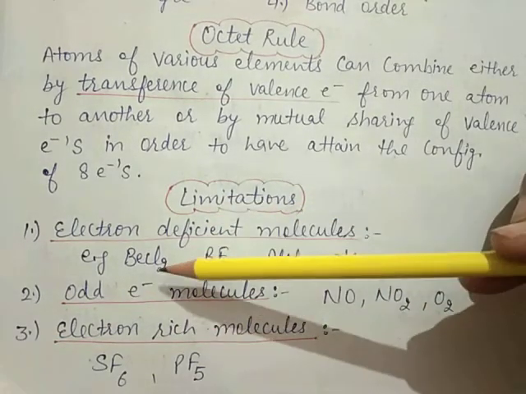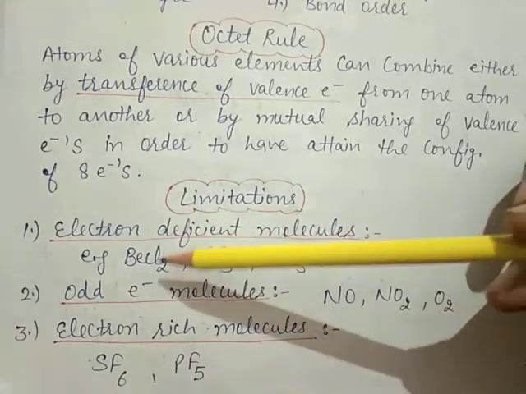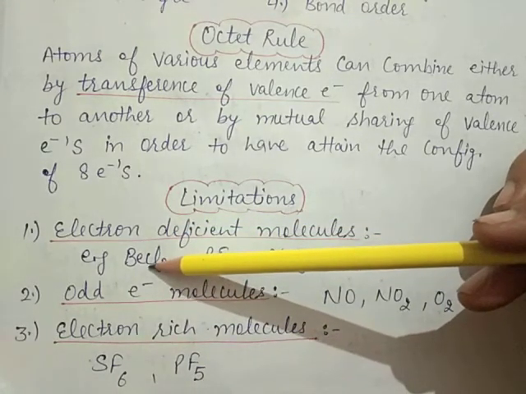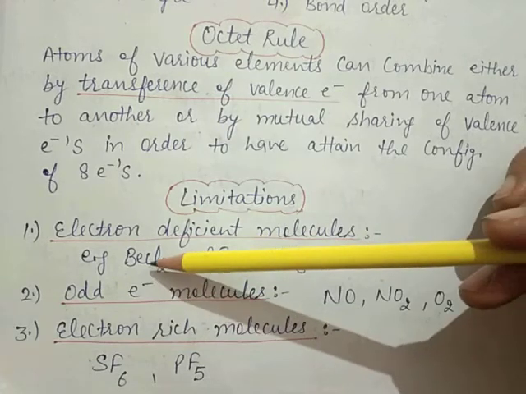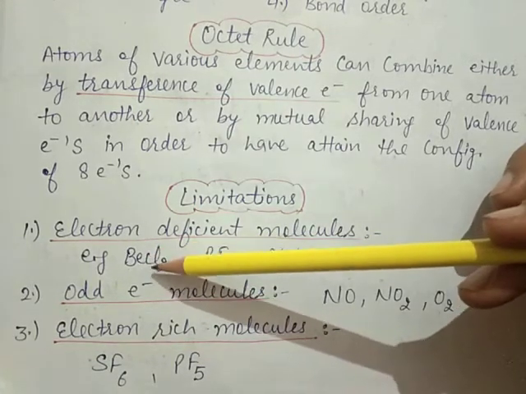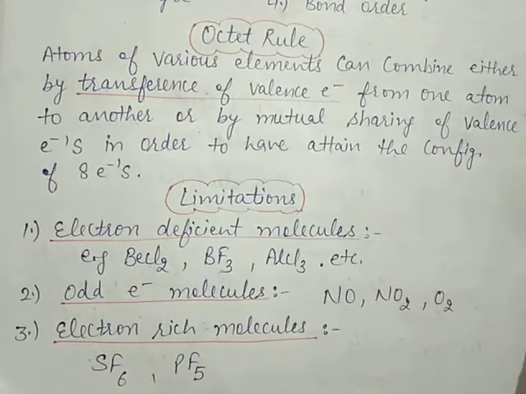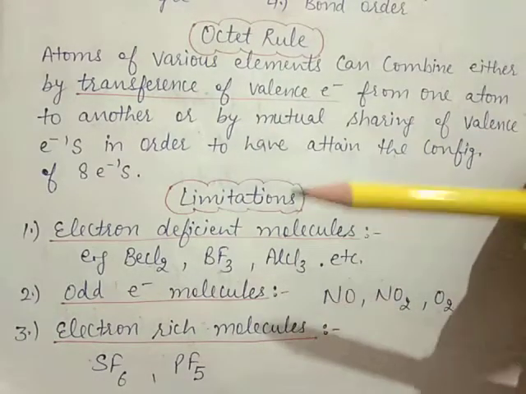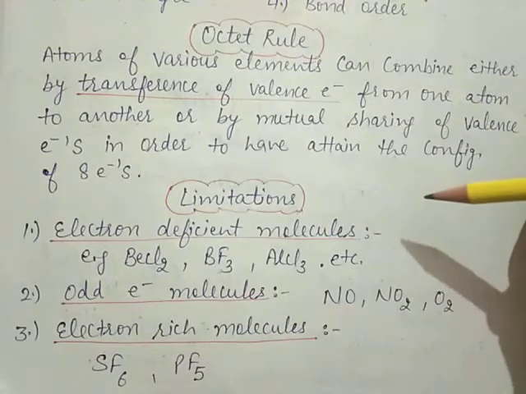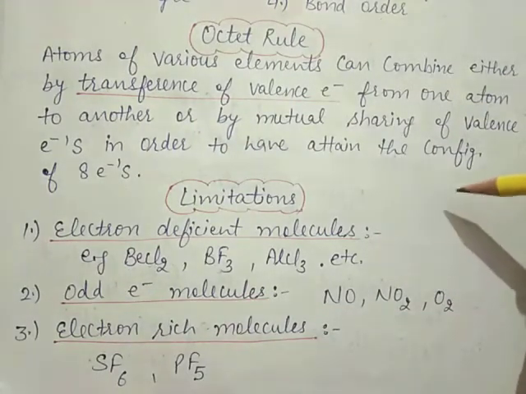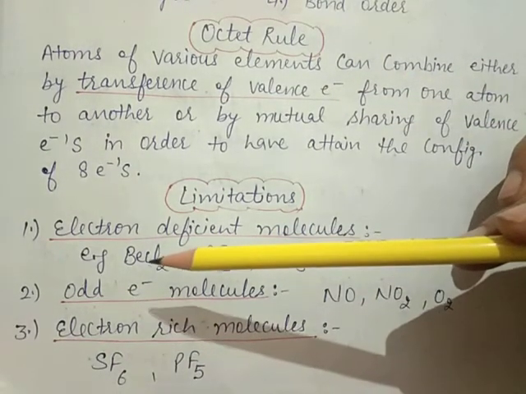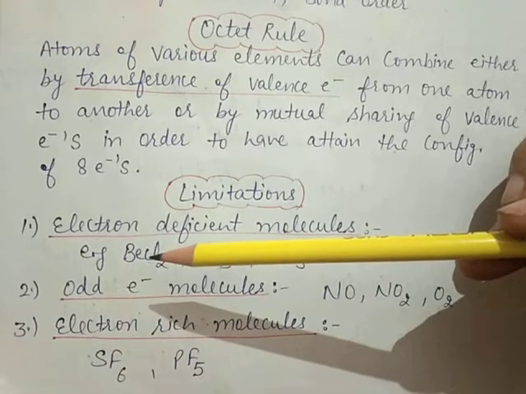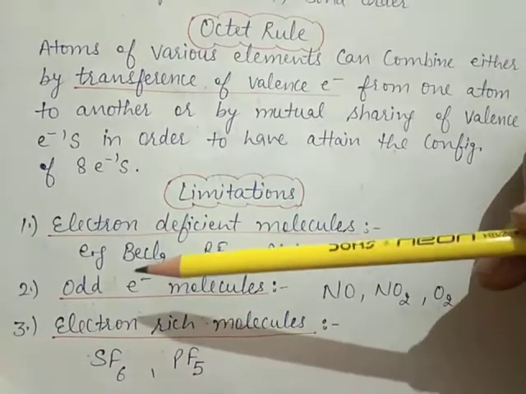Here we take the example of BeCl2, beryllium. Beryllium atomic number is 4, but atomic mass is 9. Atomic number 4 of beryllium means electronic configuration is 2, 2. So valence electrons, here 2 are present, but not 8 electrons in this molecule. So the octet is incomplete.